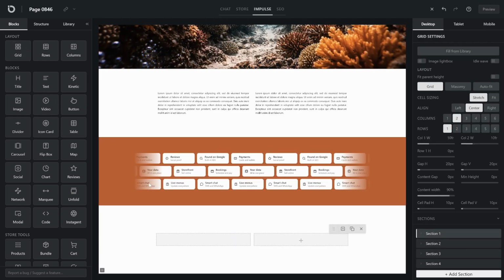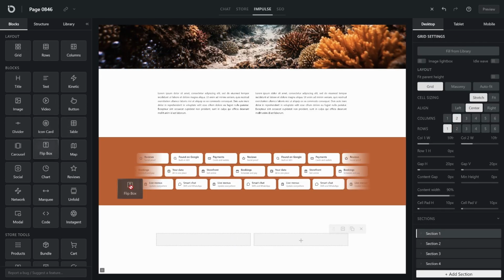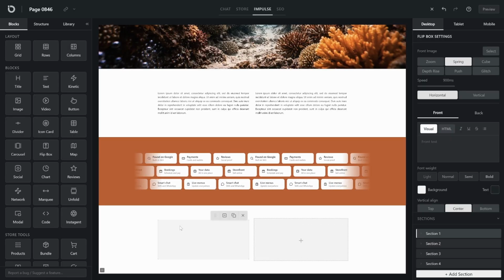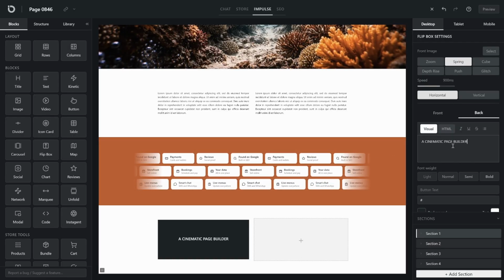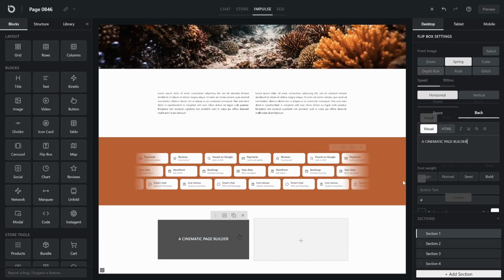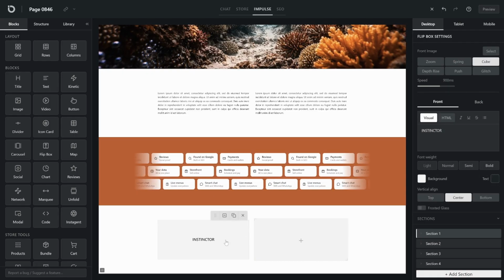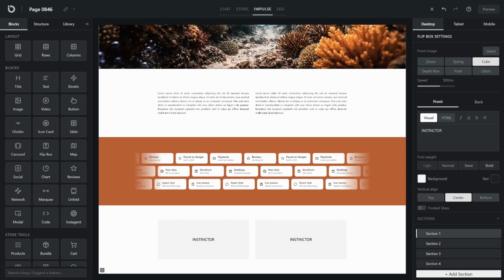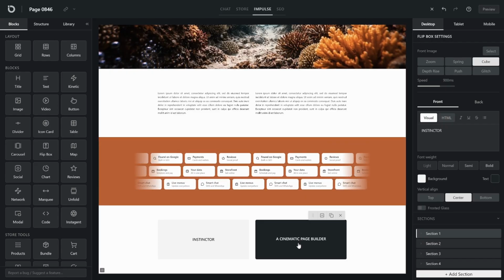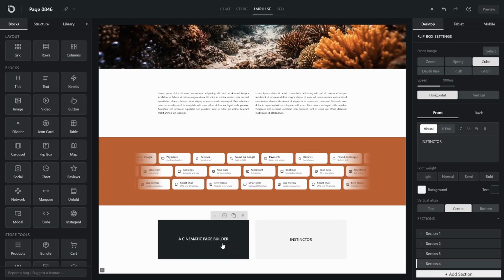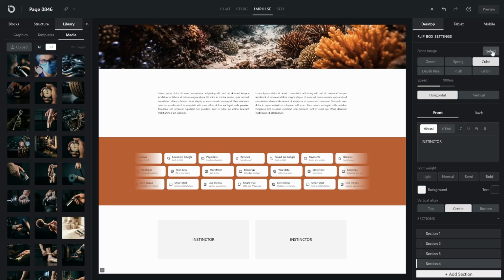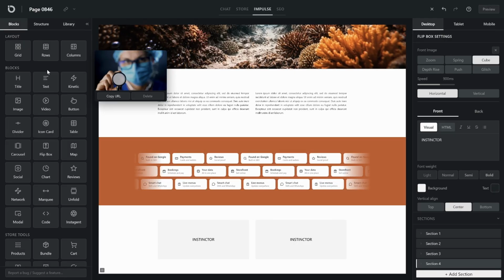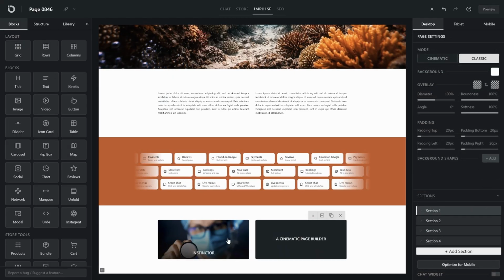Let me show you another feature I lean on all the time. The Flipbox. Drop in a grid, then set a Flipbox inside it. Now this one's rather lovely, and you can use as many Flipboxes as your heart desires. And here's the feature I love most in the Flipboxes: the front image. That one touch is what makes the Flipbox one of the most useful tools in the whole kit.